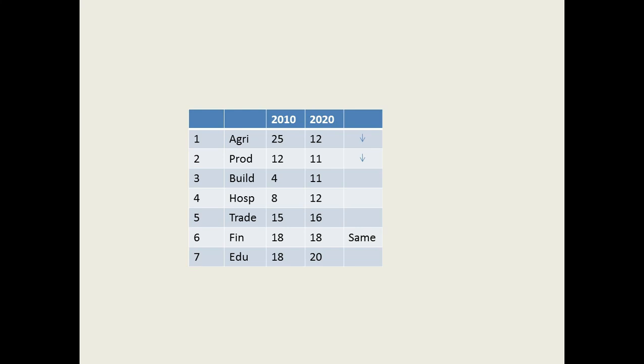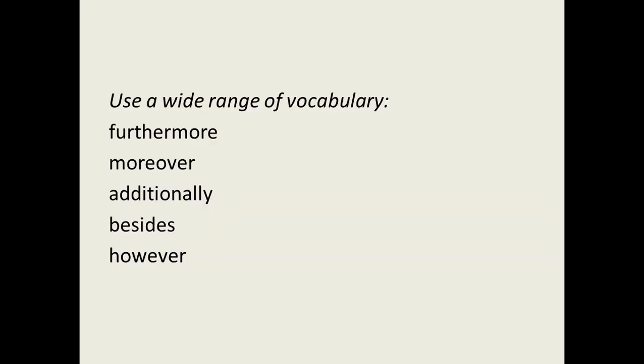See, the agriculture and production sector, they did not show the performance. In fact, the percentage decreased. And for finance sector, it was almost the same. Now how we are going to write? So before writing also you can use such starters like furthermore, moreover, additionally, besides, however. Use a wide range of vocabulary and try to make your analytical paragraph sound interesting.